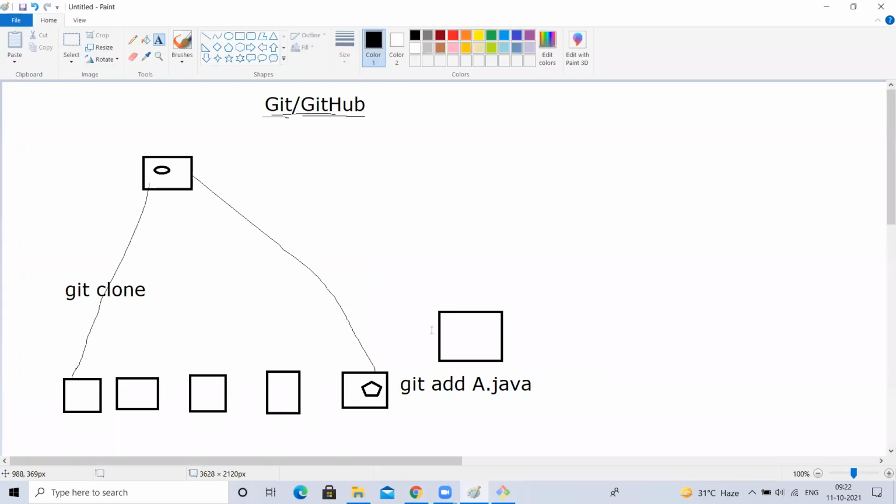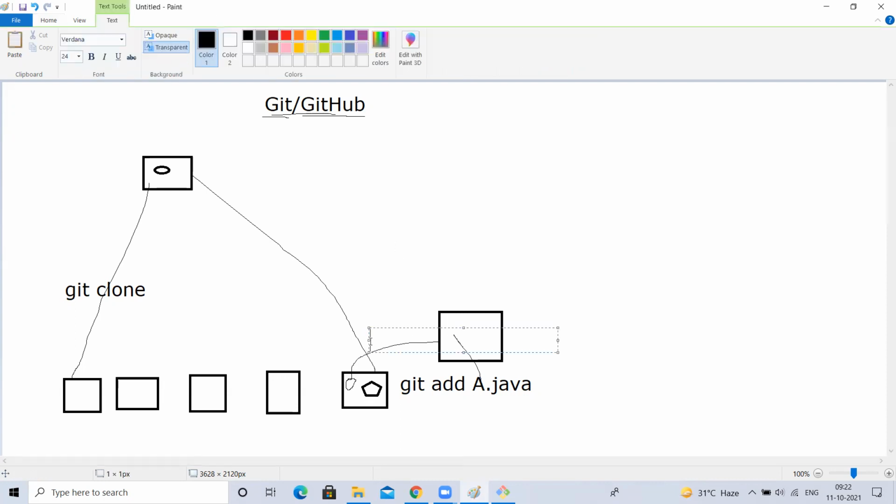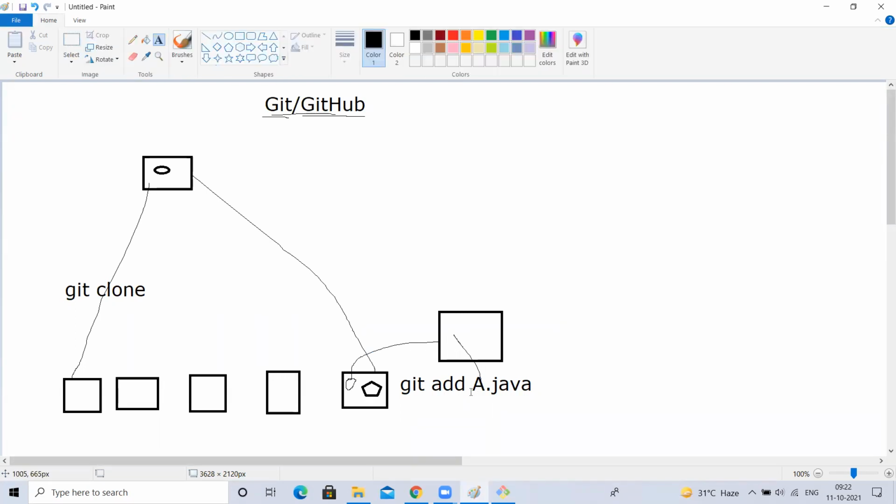Next, once we add it, then what should we do? We have to commit. There will be a local Git repository, and we have to commit to that. This file is inside the staging area. When I commit, all the files present inside that staging area will get committed. So first I want to commit into my local Git repository. Remember one thing: when you add it, a version ID will not be generated. When you commit, only then will the version ID be generated.